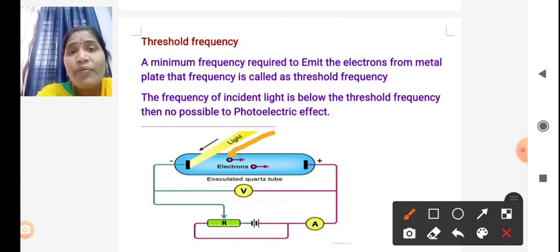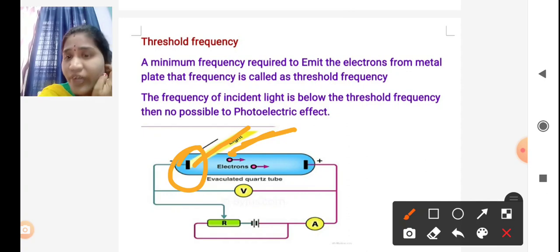If the frequency is below the minimum frequency, it is not possible to emit the electron from the metal. That means there is no photoelectric effect. Threshold frequency means that to emit electrons from this metal plate, the light should have a minimum frequency. If it is below that minimum frequency, it is not possible to emit the electron. Understood? That frequency is called the threshold frequency.